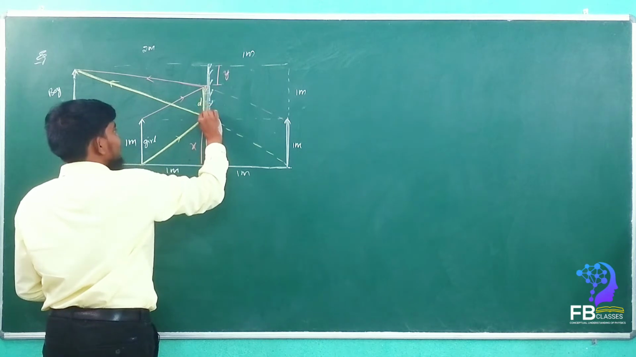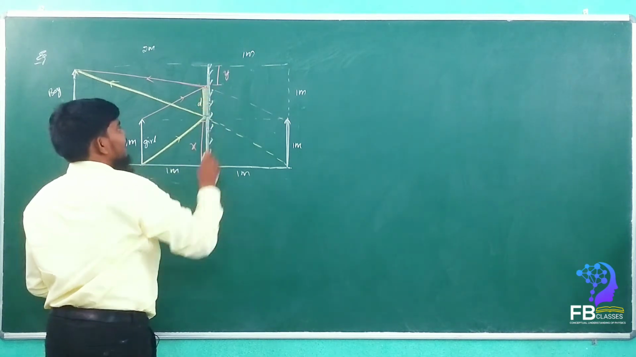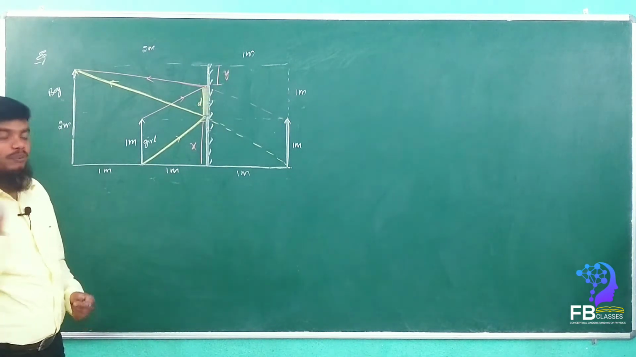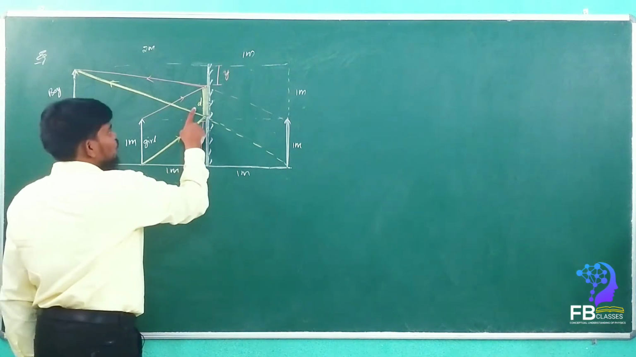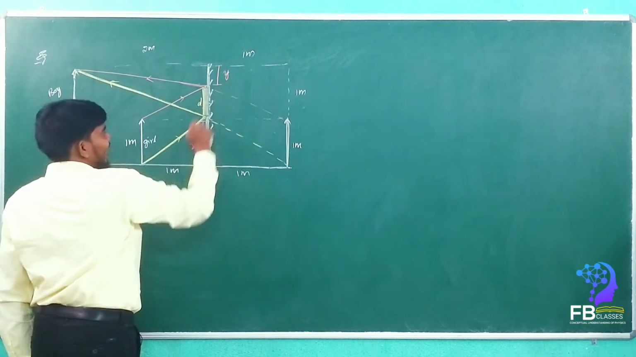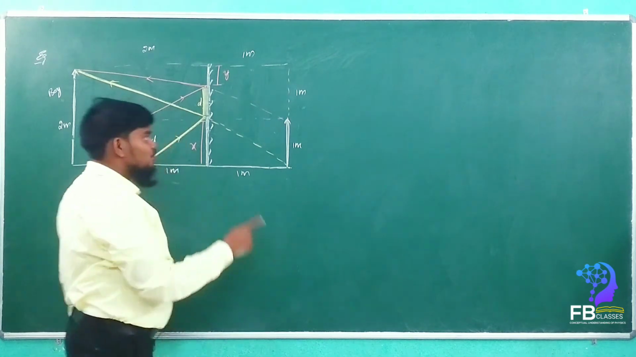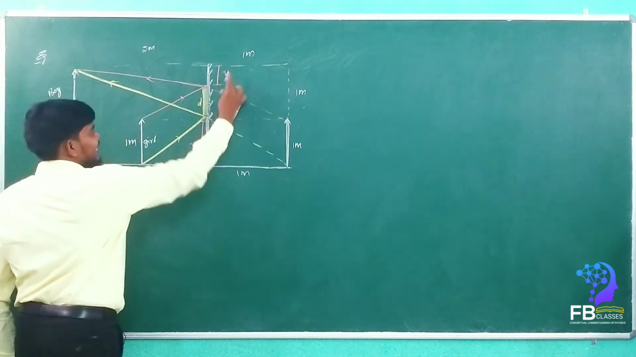This is the mirror. Yes or no? This mirror is the only useful mirror. Got it? This height has to be found out. Simple, we know that d is equal to how much, my dears? 2 minus x plus y. Yes or no? So d is equal to 2 minus (x plus y).